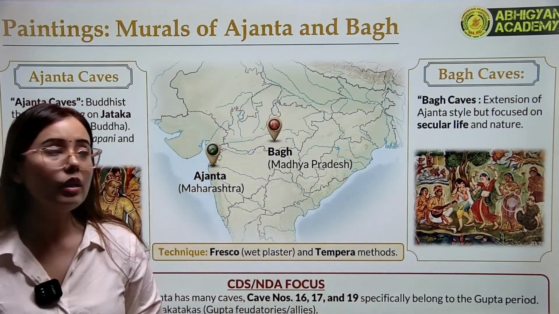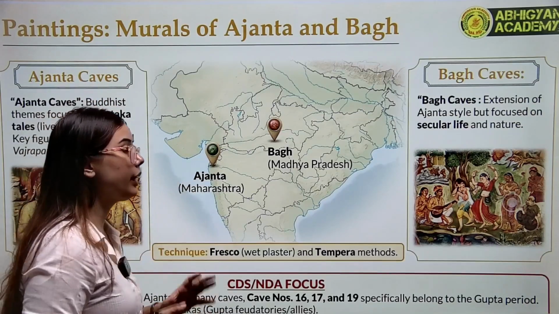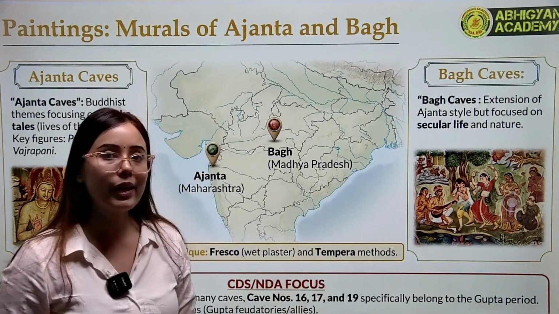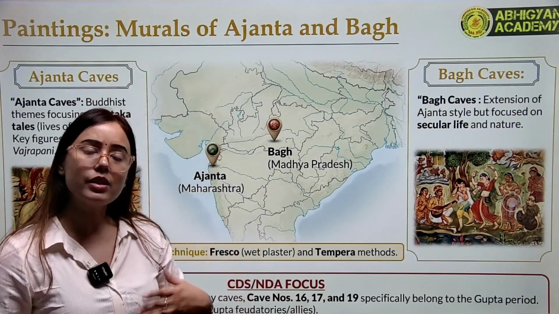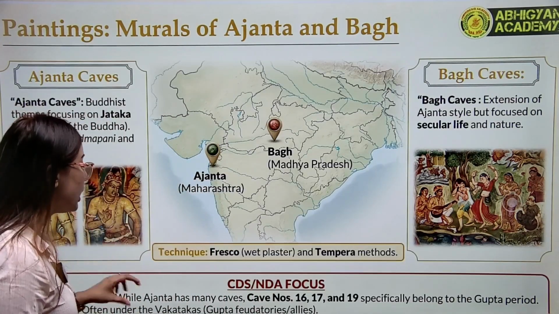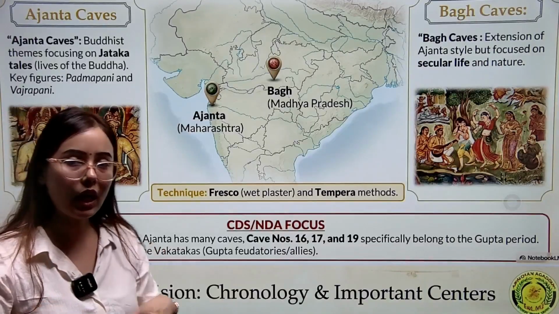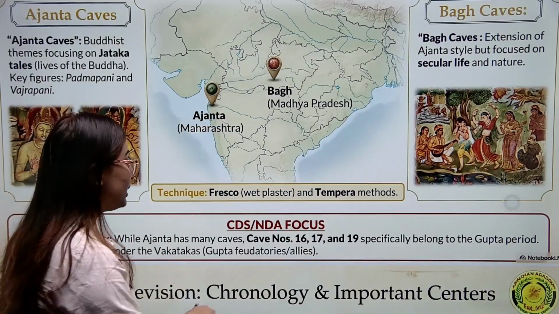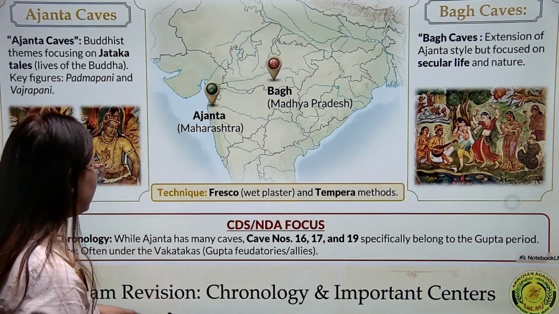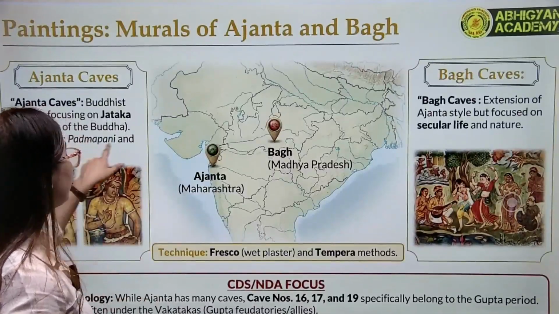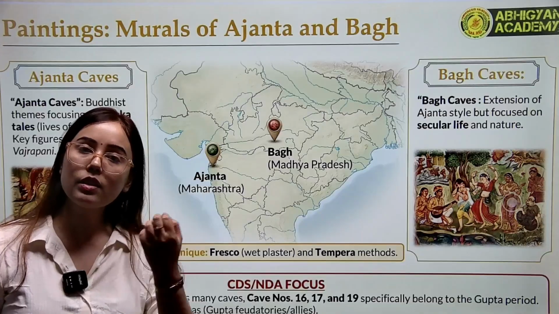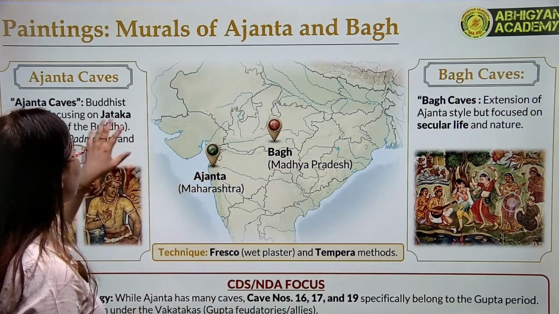Now let us come to the caves and the paintings. When it comes to the caves during the Gupta period, the most popular were the Ajanta caves. The Ajanta caves were built earlier, but during this time there were some important developments in these caves. Among the number of caves at Ajanta, caves 16, 17 and 19 belong to the Gupta period. These Ajanta caves are dedicated to Buddhism and are located in Maharashtra. This is also a UNESCO World Heritage Site.